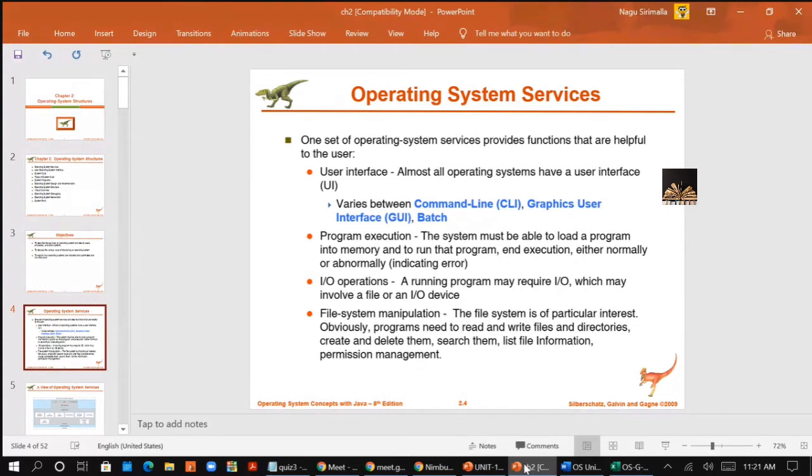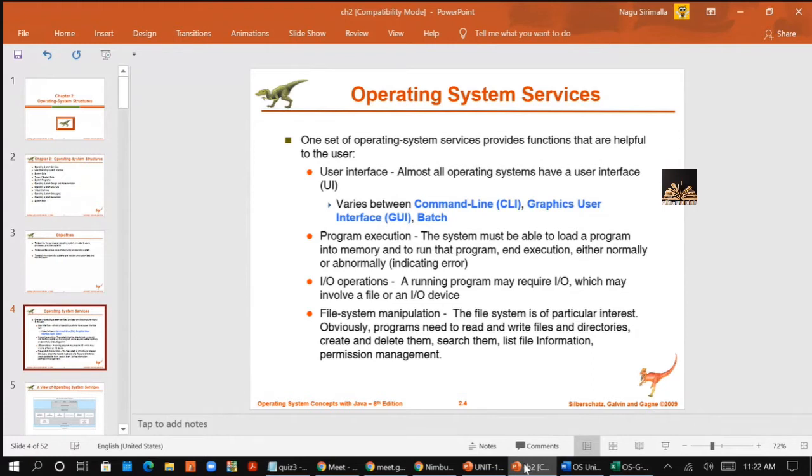Next is file system manipulation. Whenever you are executing programs, they need to read or write files and directories. Sometimes they need to create and delete files by name, search for a file, and list file information.